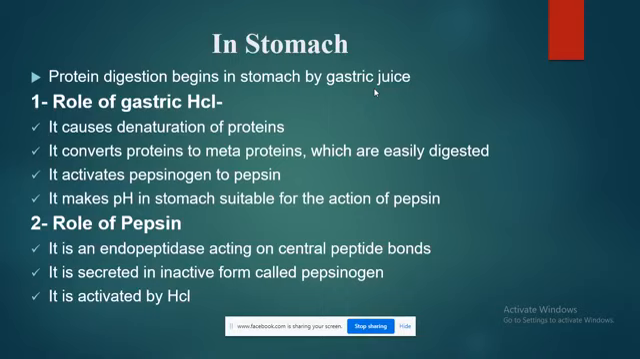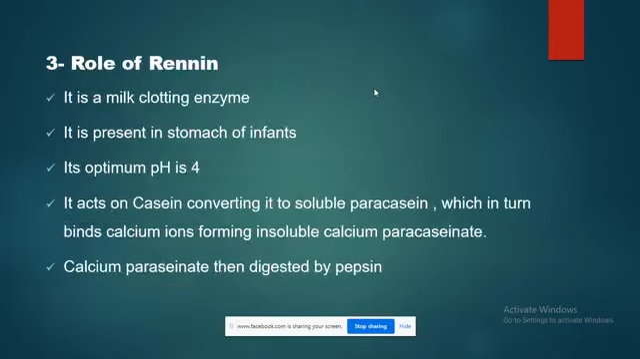Okay, so these points are very much useful in order to answer the question: what is the role of gastric HCl? Now we have the role of pepsin. Pepsin is an endopeptidase. Endo means inside and peptidase means an enzyme which breaks down peptides. So an endopeptidase is an enzyme which breaks down peptides from inside. It acts on the central peptide bonds. It is secreted in an inactive form called pepsinogen and it is activated by the HCl.